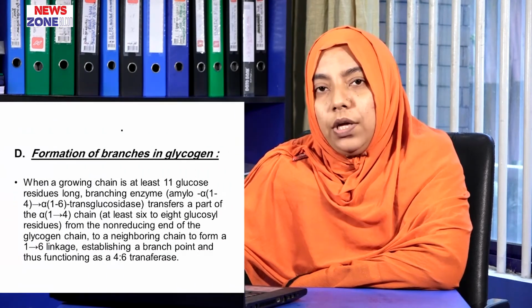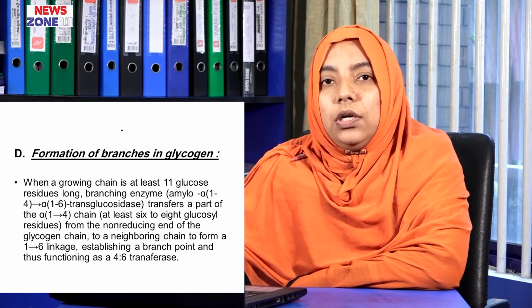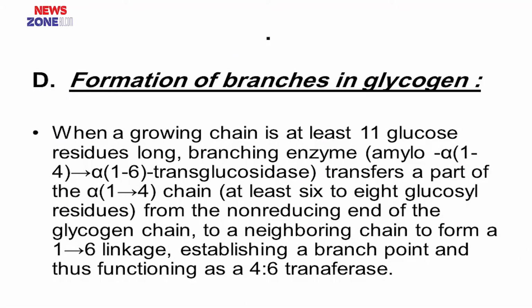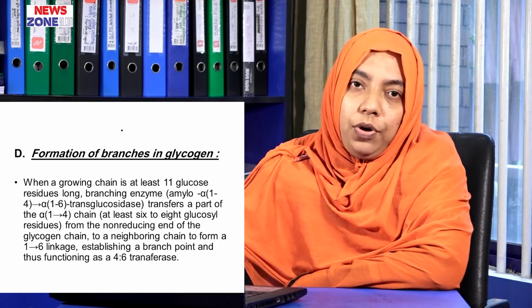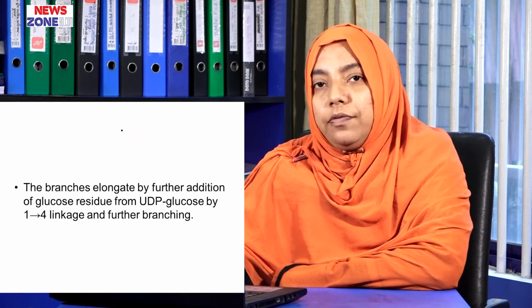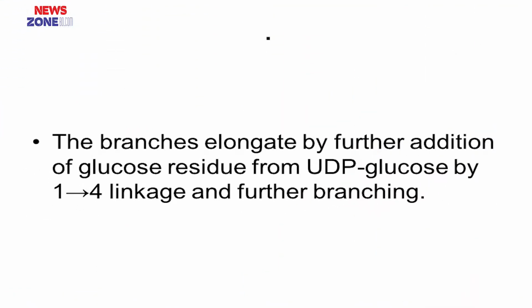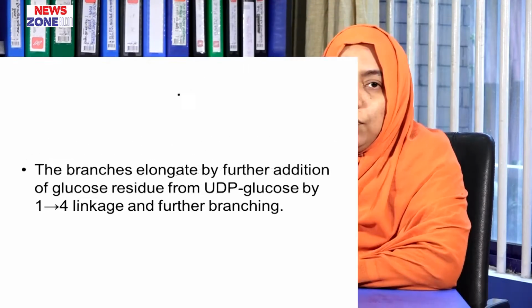Now comes the formation of branches in glycogen. When a growing chain is at least 11 glycosyl residues long, branching may appear. The branching enzyme transfers a part of the alpha-1,4 chain containing at least 6 to 8 glycosyl residues from the non-reducing outer end of the glycogen chain to a neighboring chain to form an alpha-1,6 bond or linkage at the branch point. When a branch point appears, further elongation of the glycogen chain occurs with alpha-1,4 bonds, receiving glucose residues from uridine diphosphate glucose.